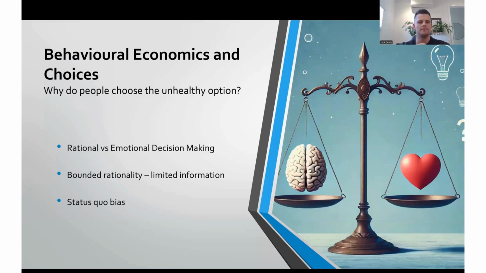Humans enjoy routine and can dislike change, so it is only natural that this status quo bias exists, which would explain why people, when given the option, will keep selecting the unhealthy food option rather than changing to a healthy choice. To sum up this point, people choose unhealthy food options even when healthy alternatives exist due to limited information availability and the status quo bias.